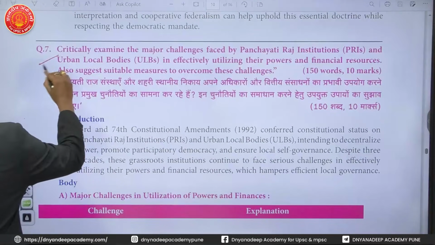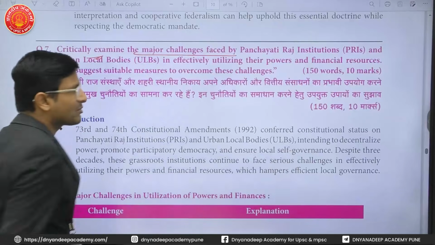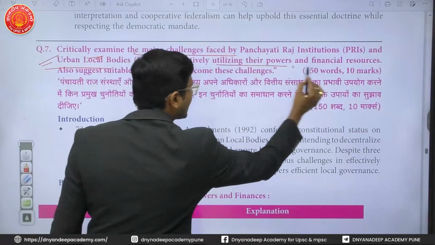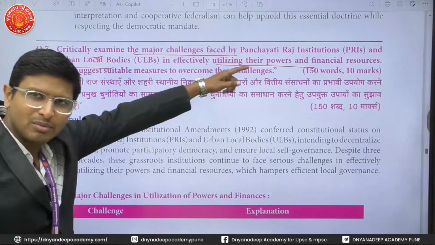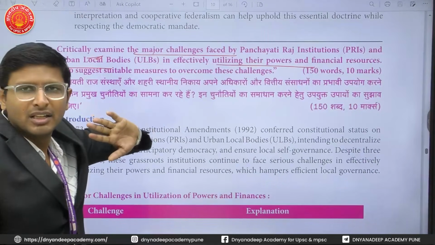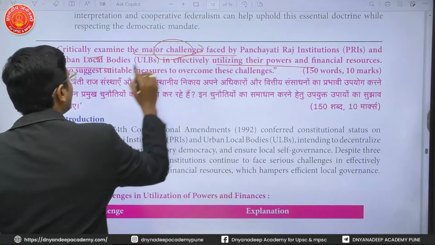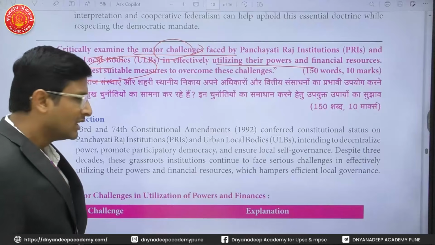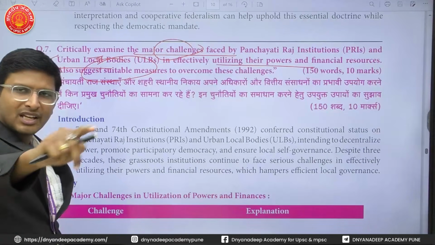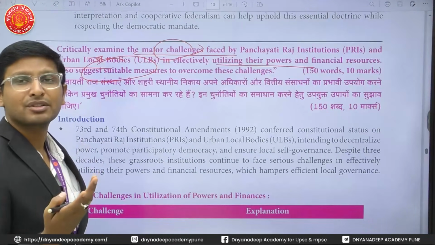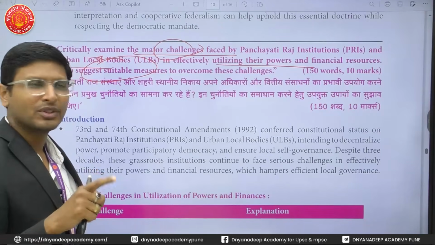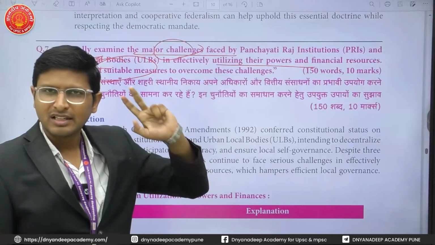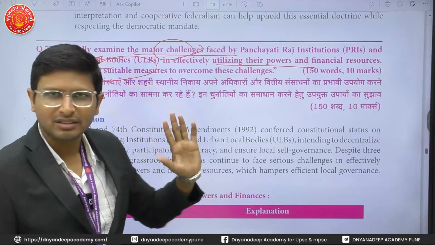Next question is to critically examine the major challenges faced by the Panchayati Raj Institutions and the urban local bodies in effectively utilizing their powers and financial resources. Why are they not able to use their powers and financial resources? You have to write down the challenges, and then, of course, give suggestions on how to overcome them. So two things are specifically asked. I always say, always remember what is asked. First, write the challenges with respect to utilization of power and financial resources by the Panchayati Raj Institutions and urban local bodies. Second, give suggestions to deal with the challenges.